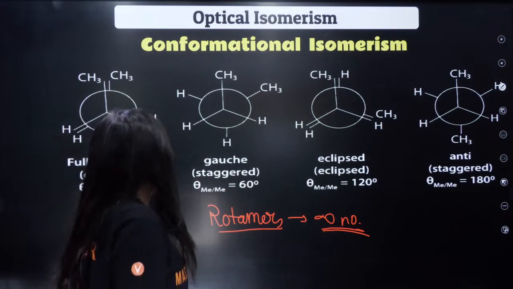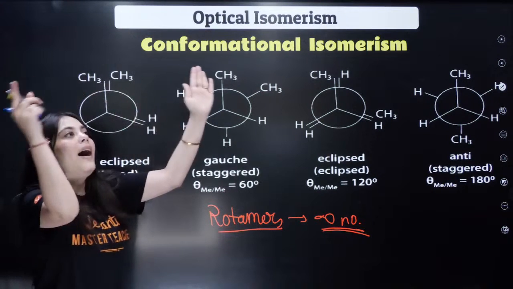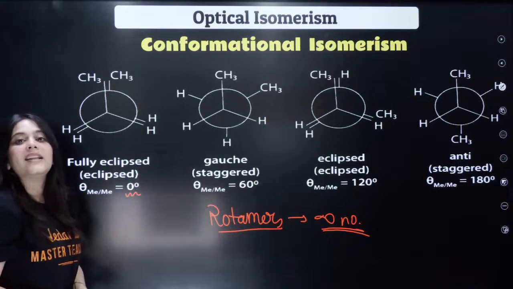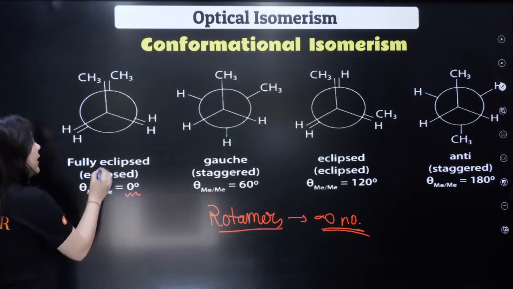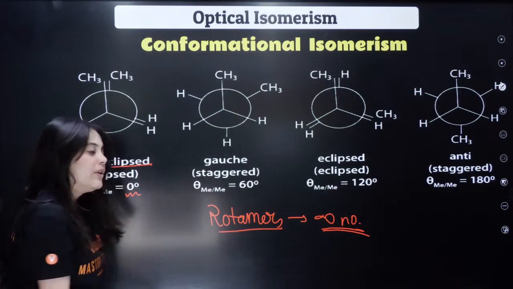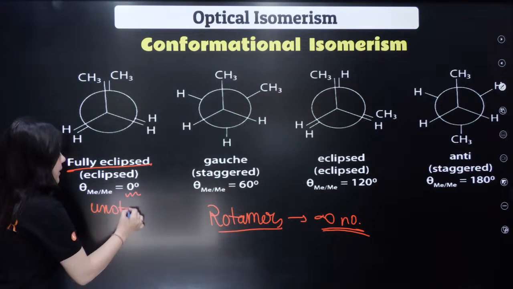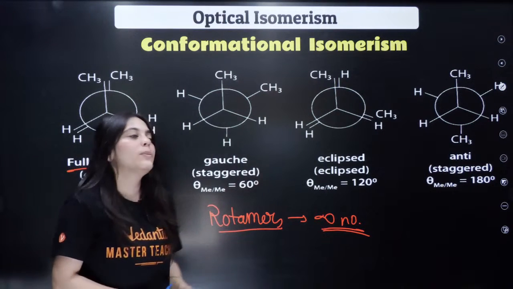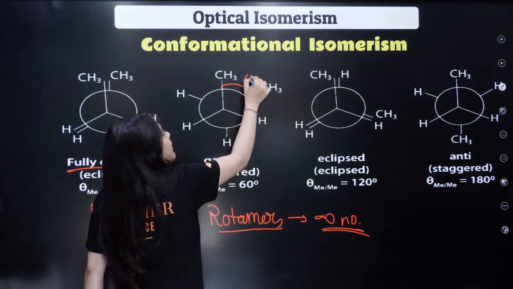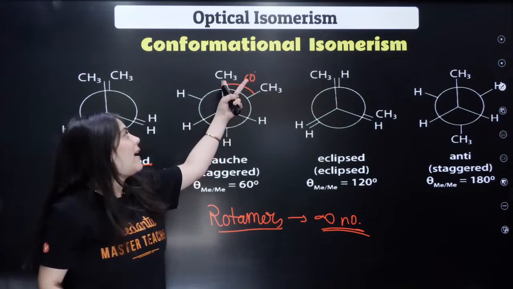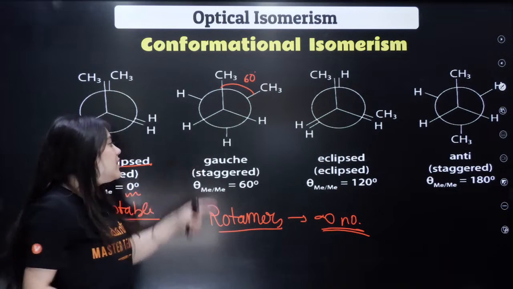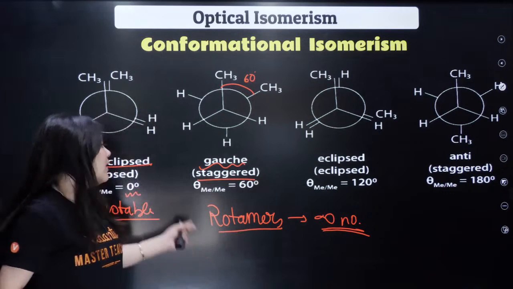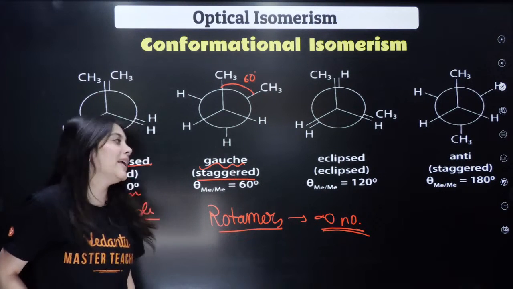Now, when two CH3 are right behind each other, the angle between them is 0 degree, and hence such a conformational isomer is called a fully eclipsed isomer, which is very, very unstable. Unstable means it has very high energy. Similarly, the next isomer is at the 60 degree angle. The angle between the two methyl groups is 60 degree. This is called the gauche configuration, also known as the staggered configuration, where the methyl angle is 60 degree.